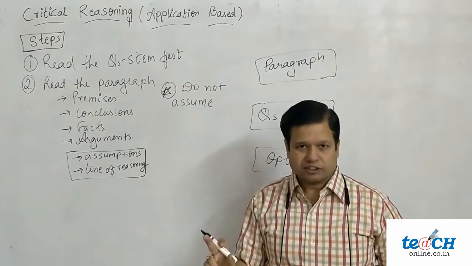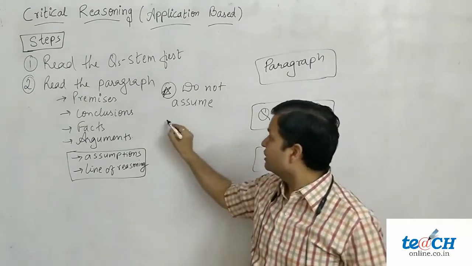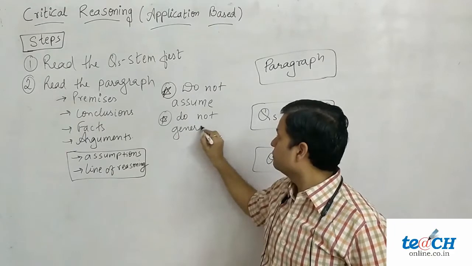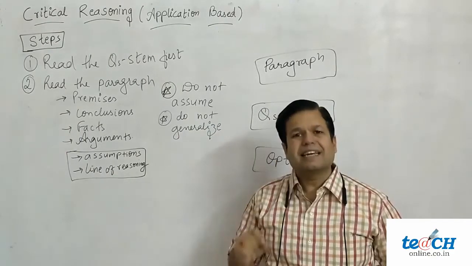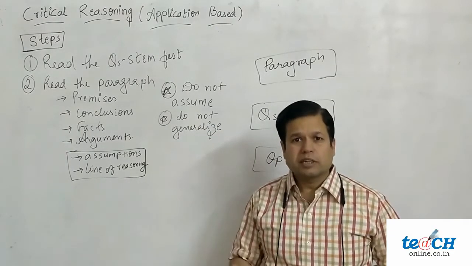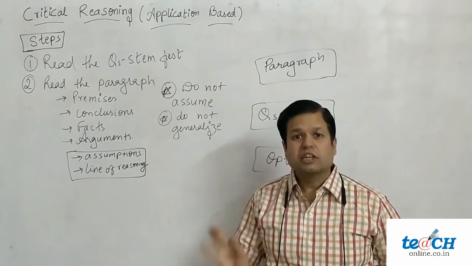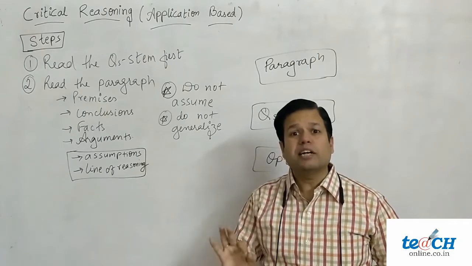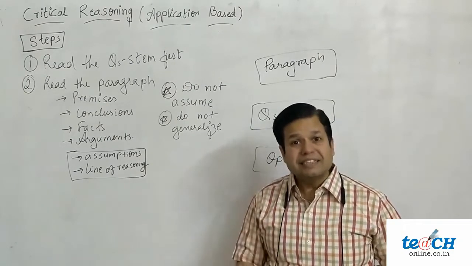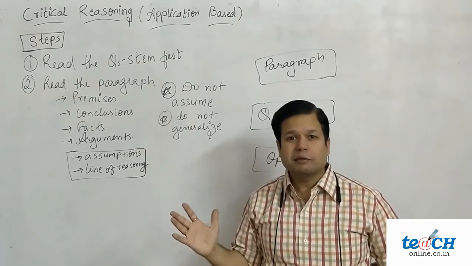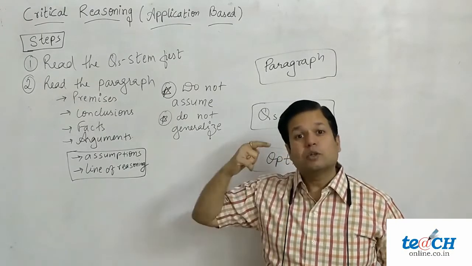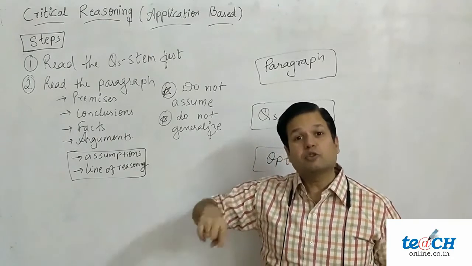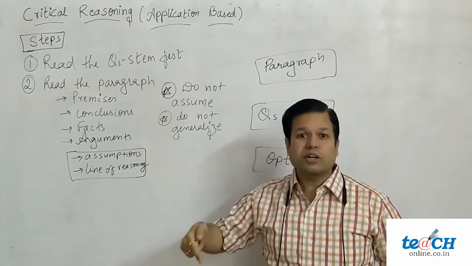That is first. The second thing is, do not generalize. Let's say it is given that a press reporter asked few ministers whom did they vote, and all of them said they voted against the minister. It doesn't mean that all voted against the minister. What the author was saying, to whom press reporter asked. So let's say if he asked to 5 people, then 5 people voted against the minister.